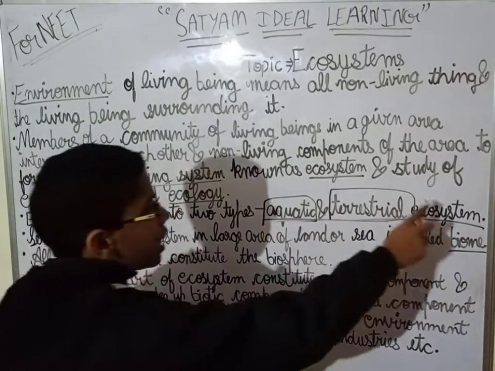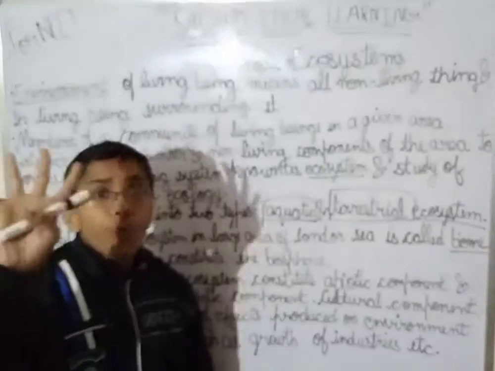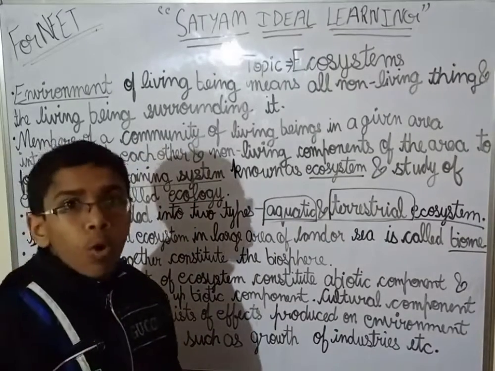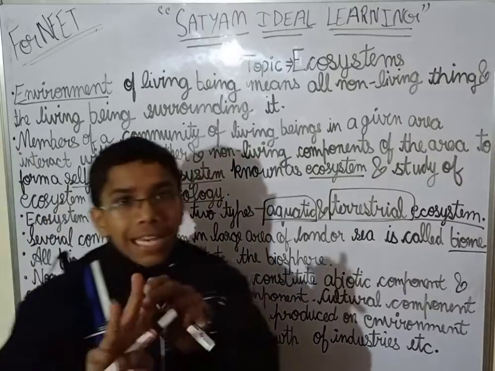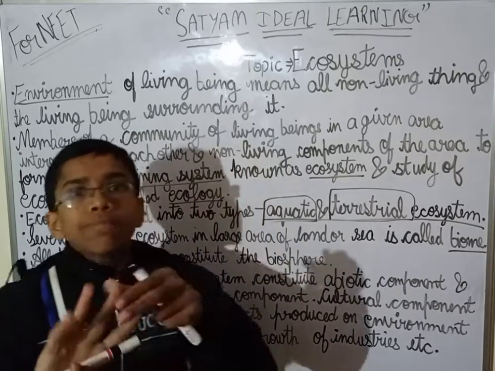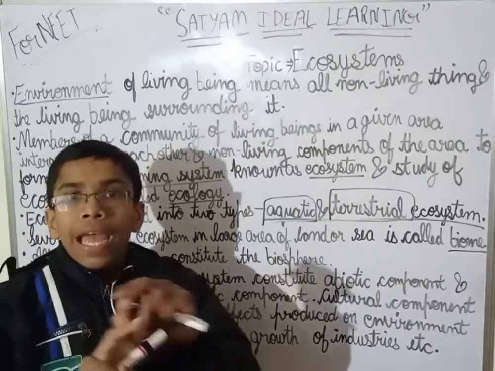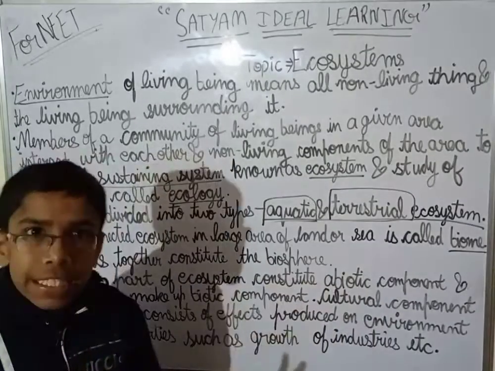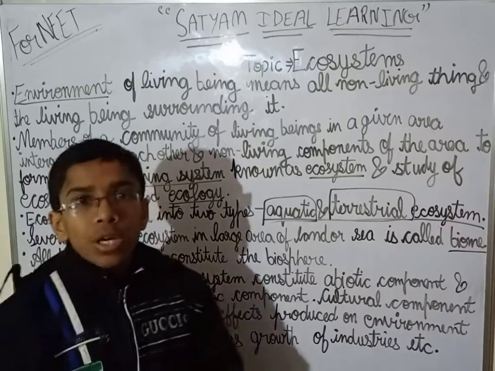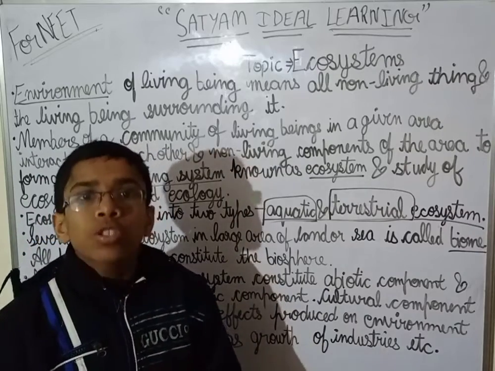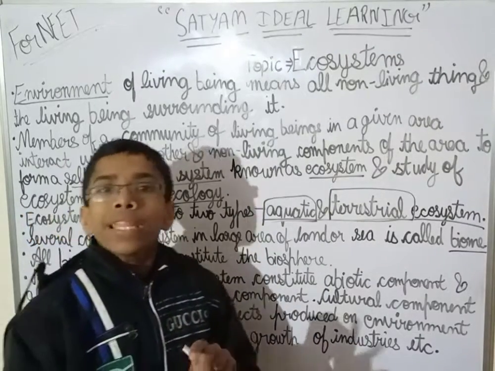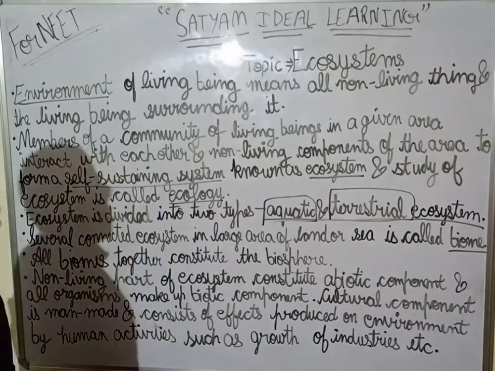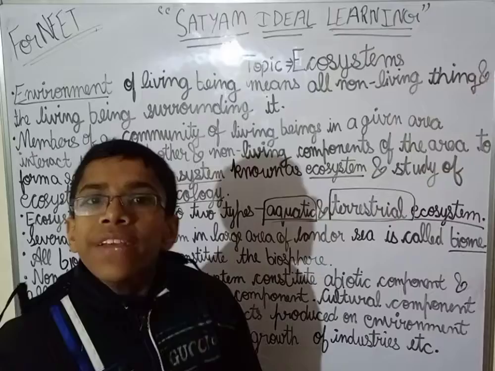Now the terrestrial ecosystem can be divided into four types. What are the four types? One is grassland ecosystem, another is mountain ecosystem, the next is forest ecosystem, and the last one is desert ecosystem. So the desert, grassland, forest and mountain ecosystems are the four types into which the terrestrial ecosystem can be divided.